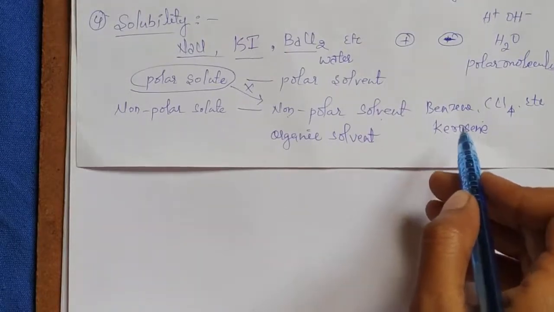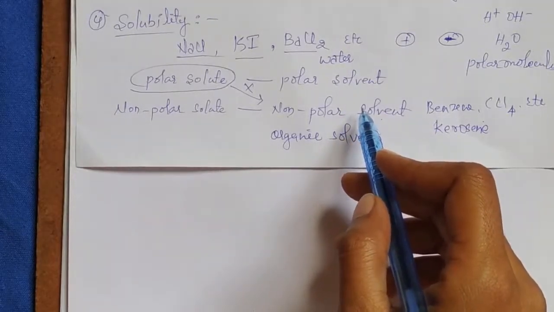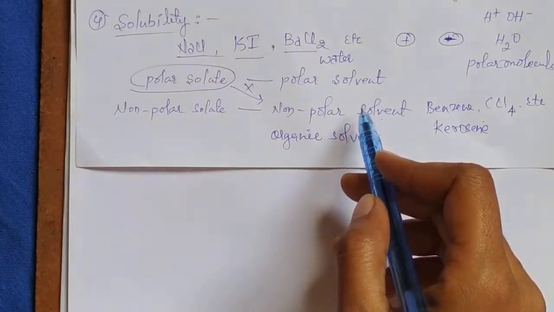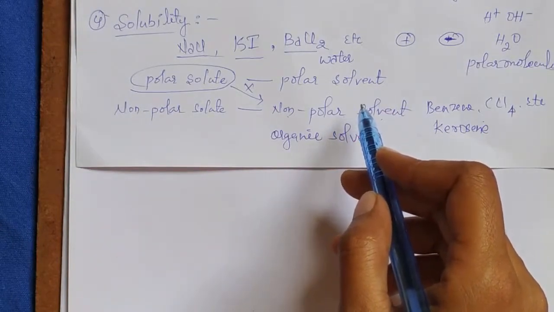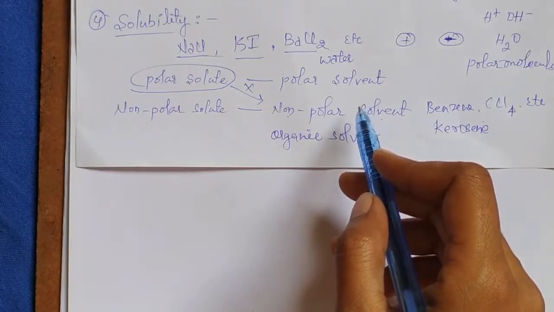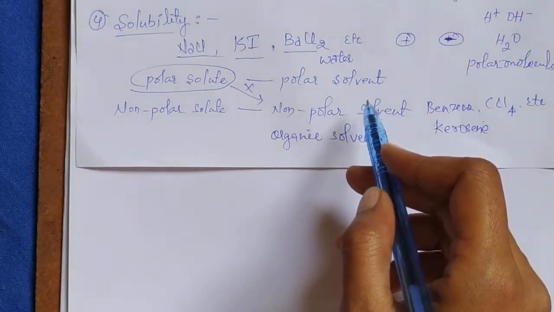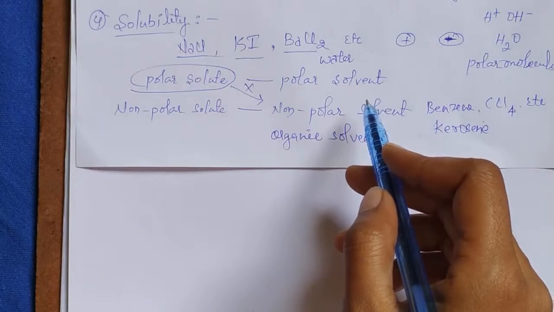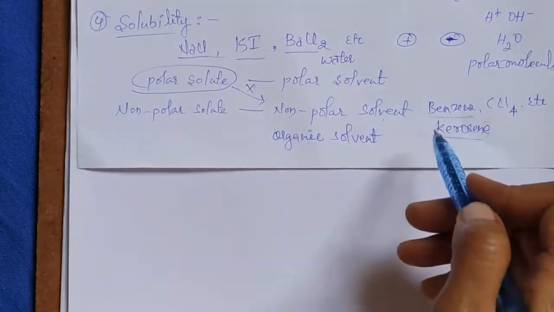These ionic compounds are polar in nature, therefore these polar solutes can be dissolved in only polar solvents. But kerosene and petrol are non-polar. So polar solutes cannot be dissolved in non-polar solvents. That's why they are not soluble in solvents like kerosene, benzene and petrol.